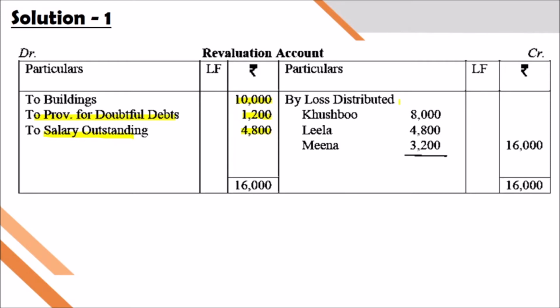There is no increase in assets or decrease in liability. Remember, the total we find is 16,000 and it will be shared in their old ratio. So Kushbu will get 8,000, Leela 4,800, and Meena 3,200 out of the revaluation loss. It will be adjusted through the capital account.